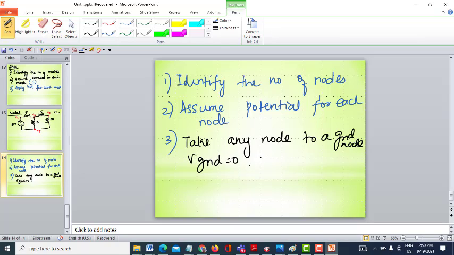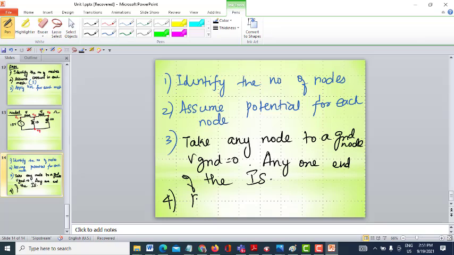But usually, the way to choose the ground node is to take any one end of the independent source. That will be fine because you won't have any complex equations. So take it as one end of the independent source and try to solve. And finally, write the equations for each node excluding your ground node because that potential is 0, and then solve those equations for finding out the potentials. That is the final form.